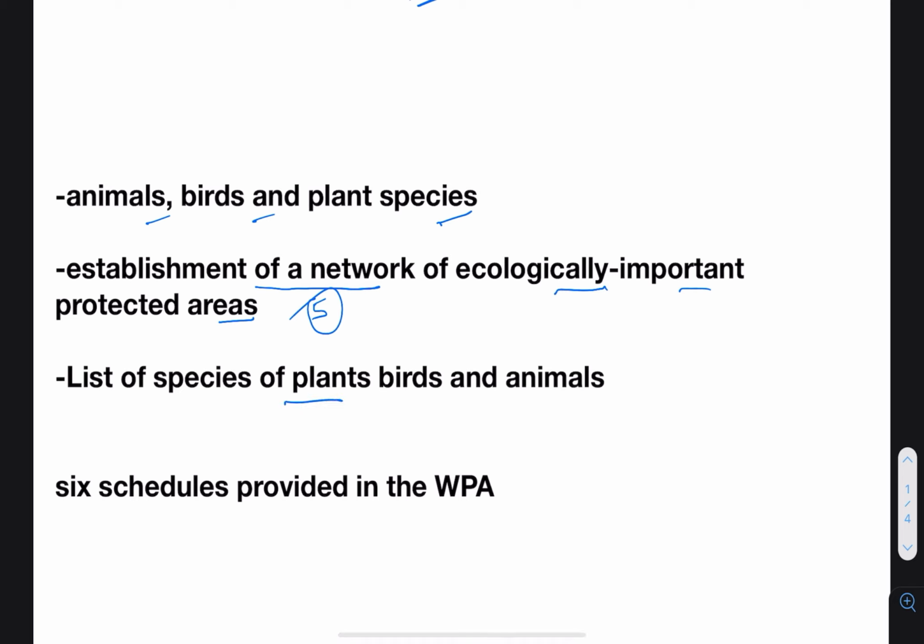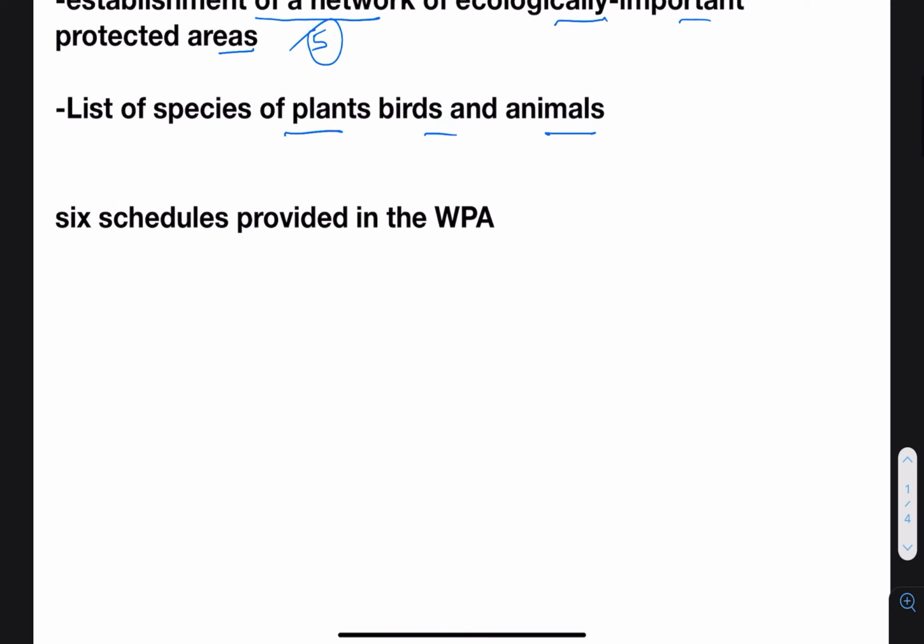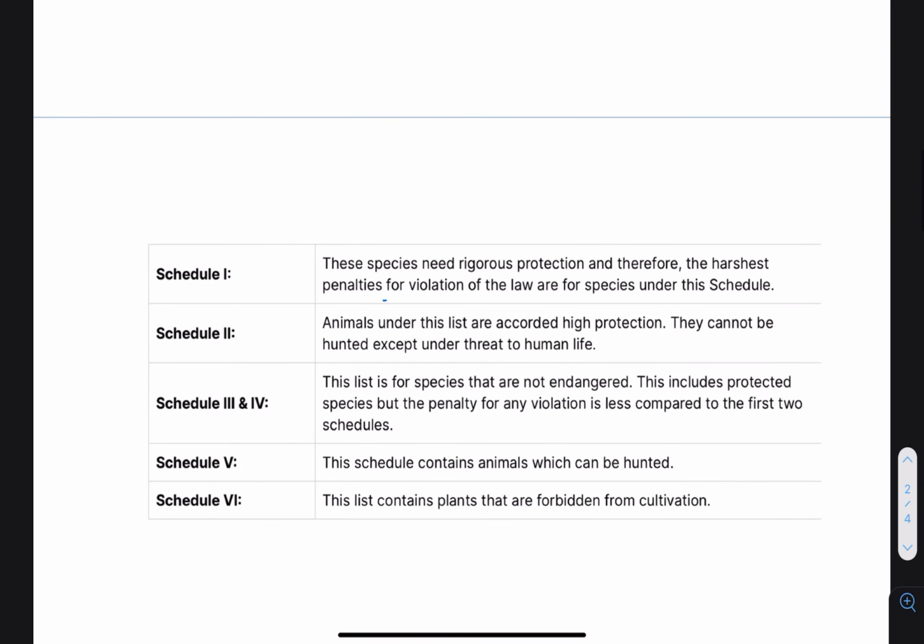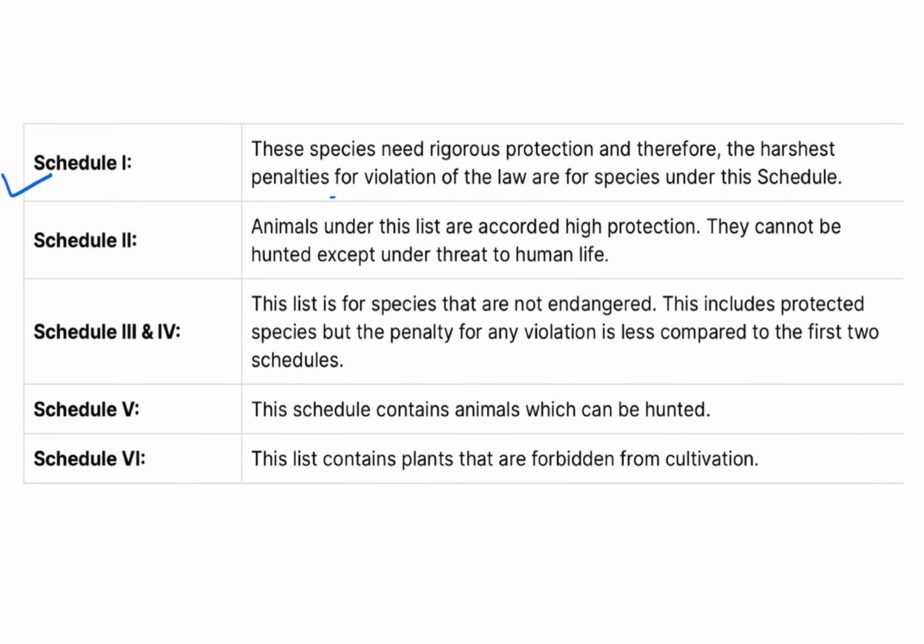It provides for a list of species of plants, birds and animals, and these species are mentioned under different schedules, given different levels of protection. Those species that require rigorous protection are kept in Schedule 1, and violation of the law for these species incurs the harshest penalties. So the higher the level of protection, the higher the level of penalty.